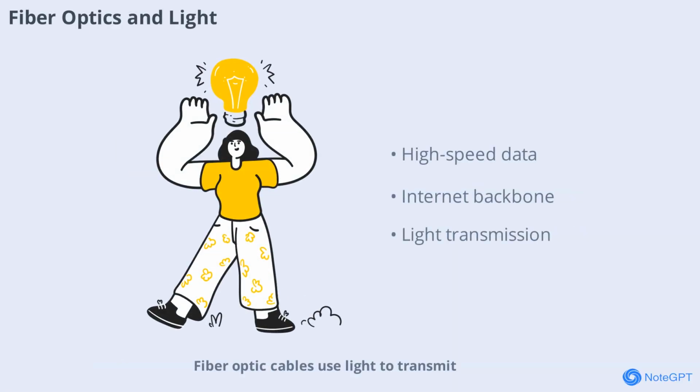Fiber optic cables use light to transmit data over long distances at high speeds. The light bounces through the cable, carrying information for internet, TV, and phone services. This technology relies on the properties of the electromagnetic spectrum to keep us connected.